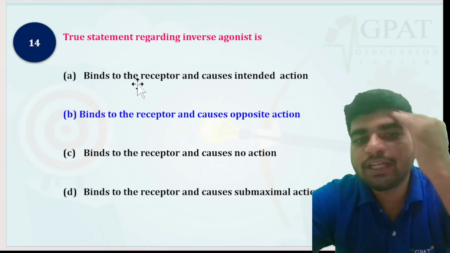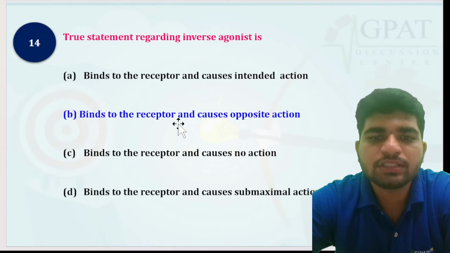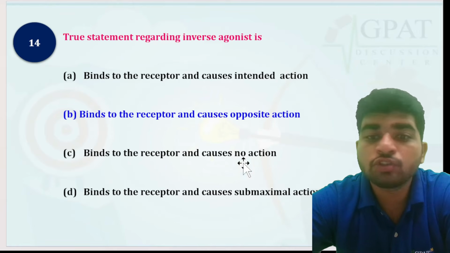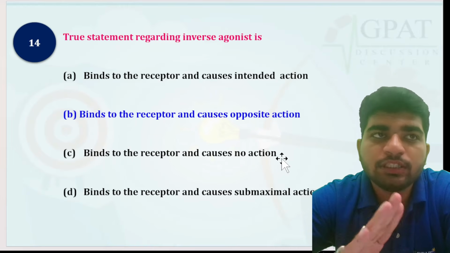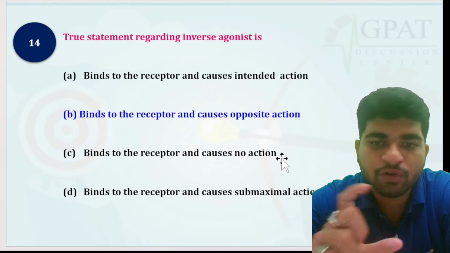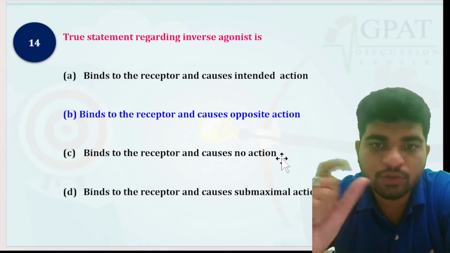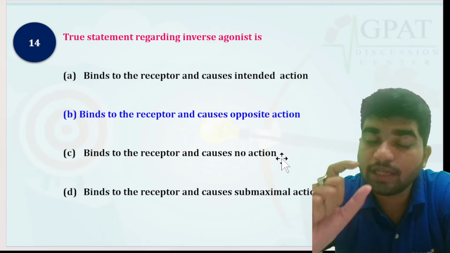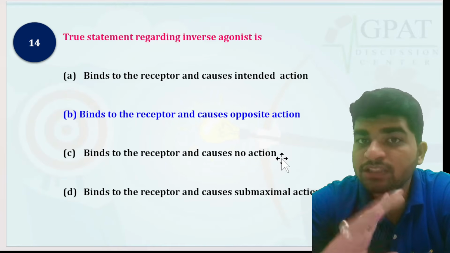Binds to the receptor and causes the intended action, that is an agonist. Binds to the receptor and causes the opposite action, that is an inverse agonist. Binds to the receptor and causes no action, that is an antagonist. Don't be confused about the intrinsic activity: antagonists have intrinsic activity 0, and inverse agonists have intrinsic activity -1, not the antagonist.